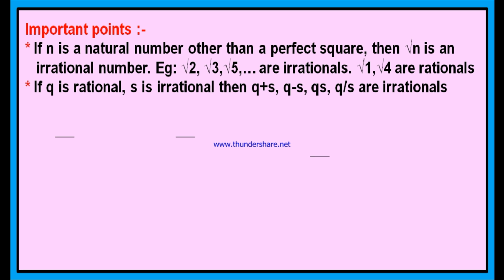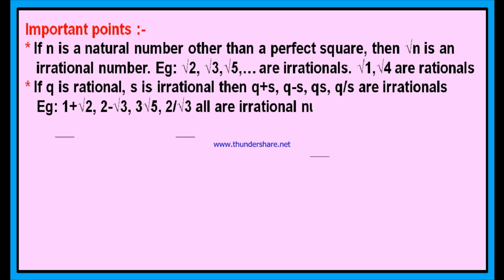If we add them, means q plus s, or if you subtract one from the other, q minus s, or if you multiply them, q into s, or if you divide them, q divided by s. In all these four cases, you will get an irrational number only. You see, if you have a rational number and an irrational number, if you add them or multiply them or subtract them or divide one number by the other, you will get an irrational number. For example, 1 plus root 2.